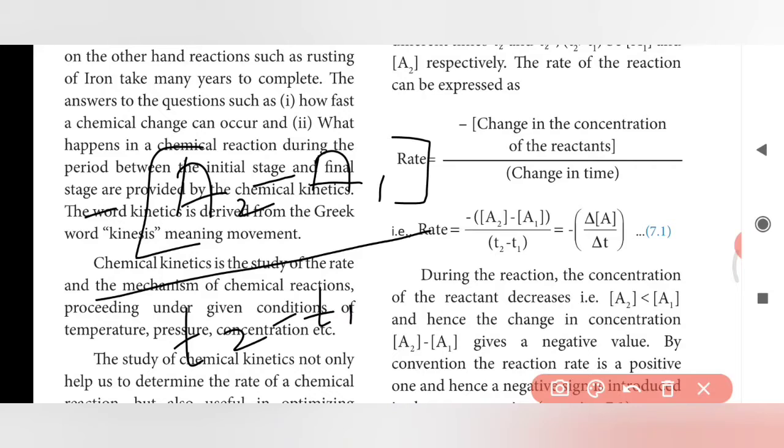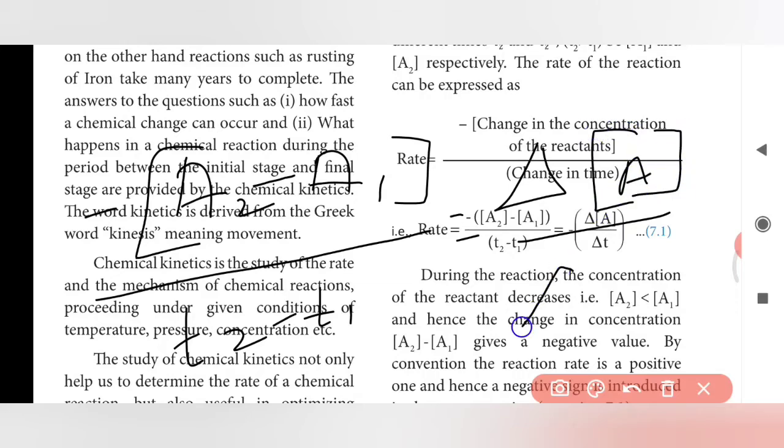T2 is the final time and T1 is the initial time. For that, we write the equation as delta concentration of A divided by change in time, delta T. This delta indicates the change in concentration, and we have to put a minus here because the concentration of A2 will be lower than the concentration of A1.